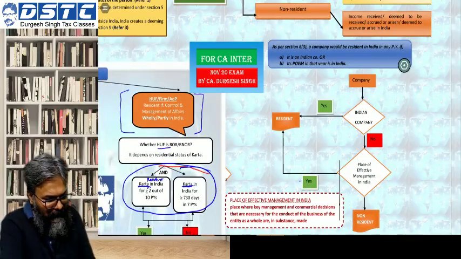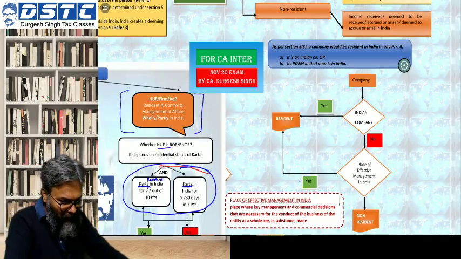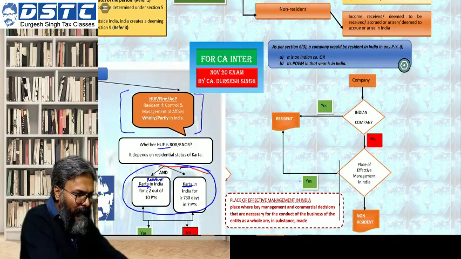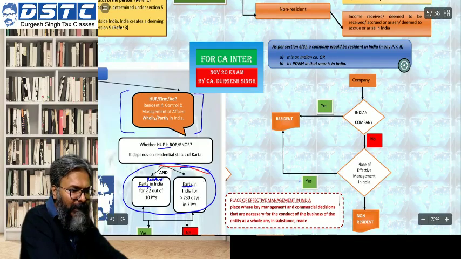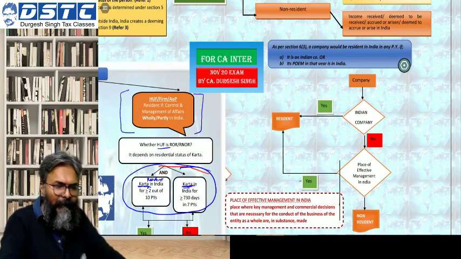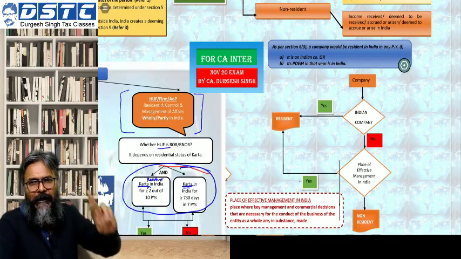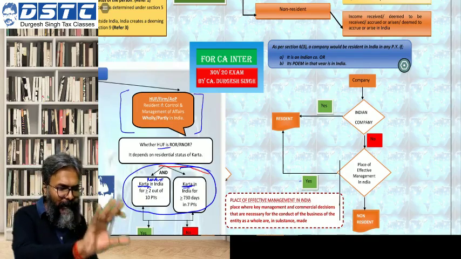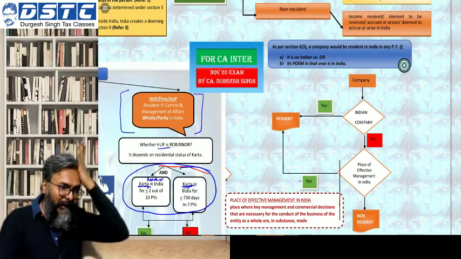The company, students, even this particular part is equally very important. Pramnath, this resident I have already created, and stay for the second one. 730 days is for stay, and for resident it is minimum 2 years in the last 10 previous years. That is the condition for residentship.